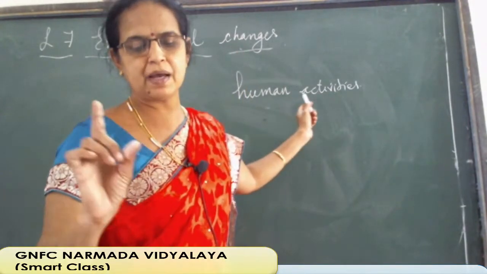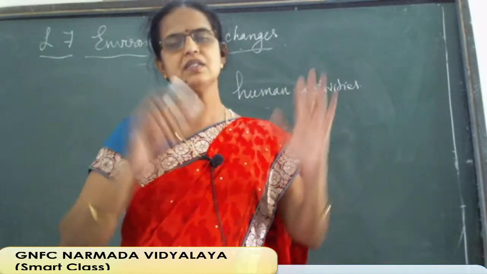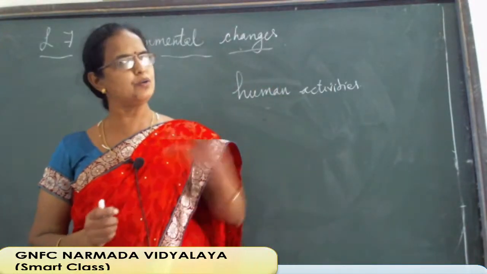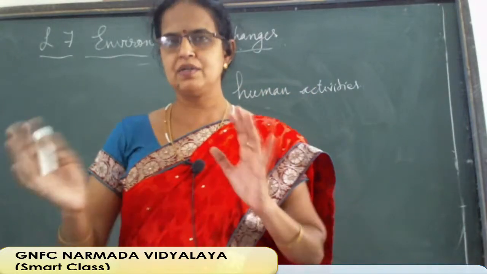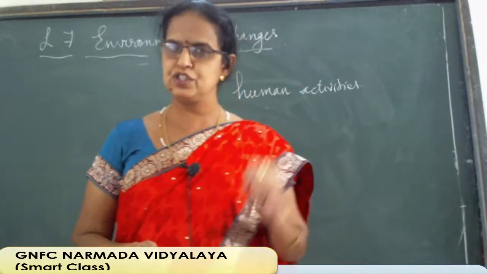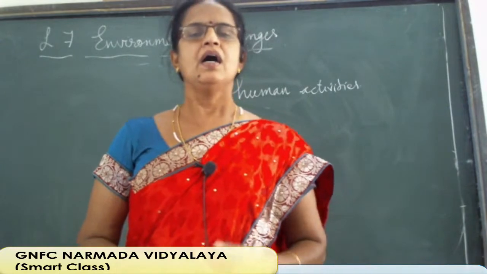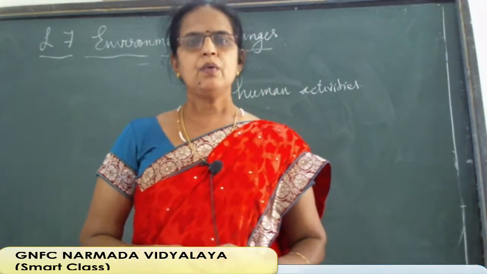So, from the first paragraph you understand what is atmosphere: the air that covers the earth from all four sides, and this atmosphere is getting polluted due to human activities. Mainly these human activities are concentrated on industries and factories, power stations, then vehicles, electronic gadgets, like that many reasons are there. Okay, clear?